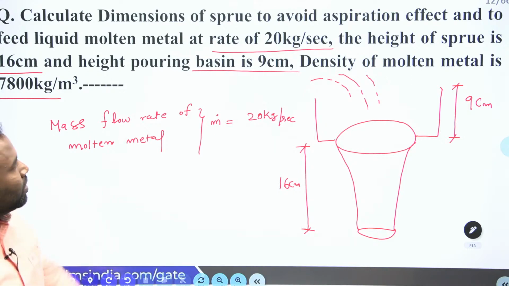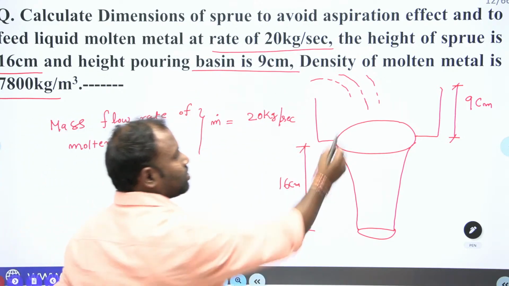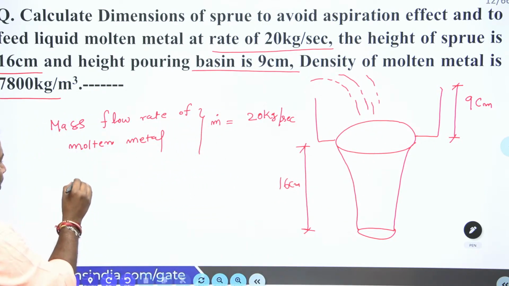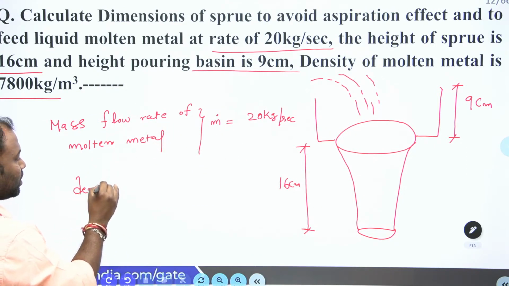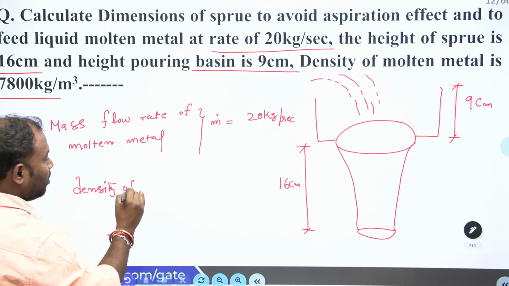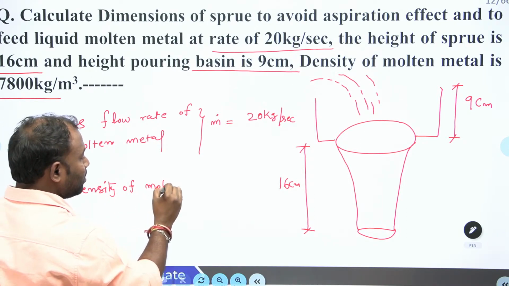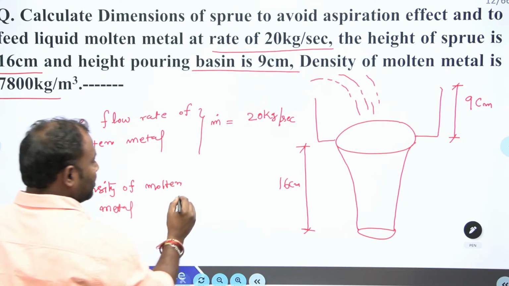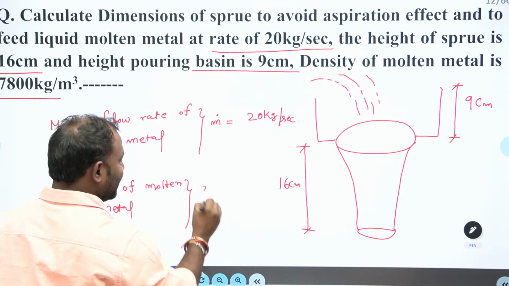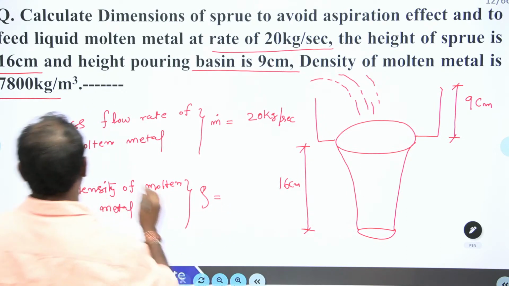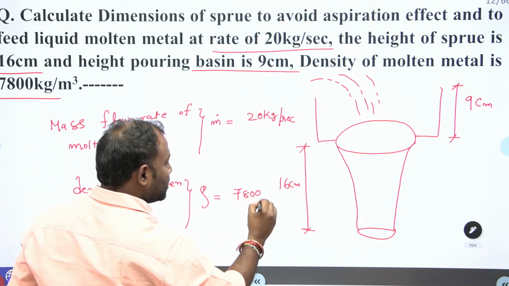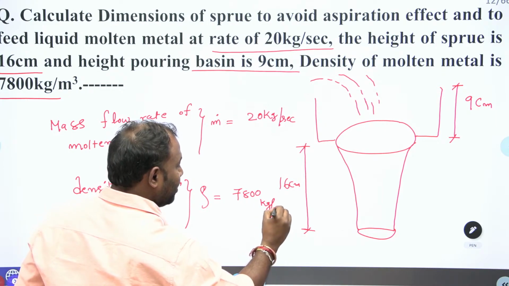Okay. Now the density of the molten metal is given. How much density is it having? Density of molten metal, we'll select rho as the density of molten metal, that is given as 7,800 kg per meter cube. 7,800 kg per meter cube.